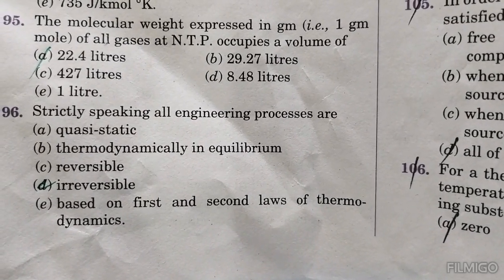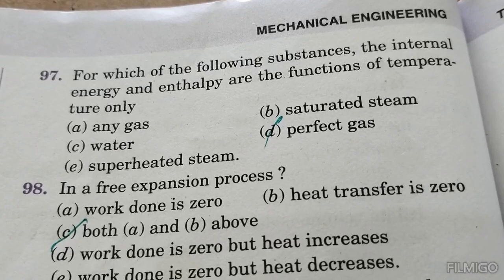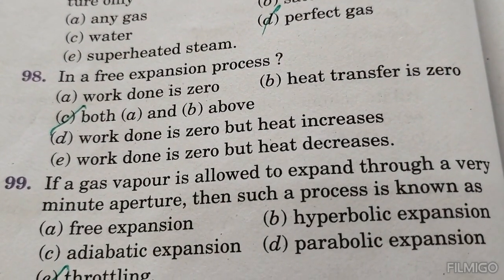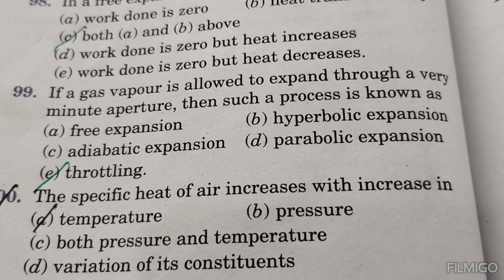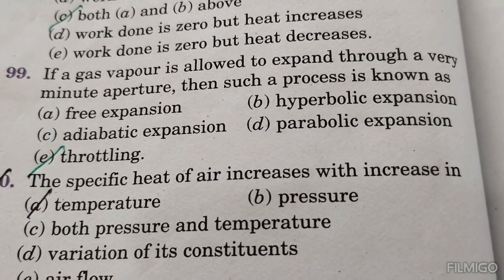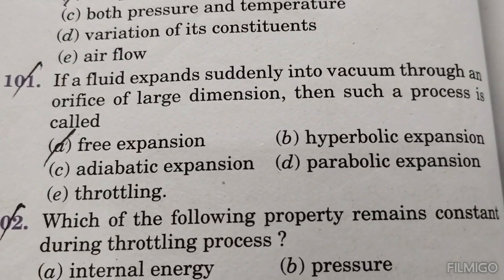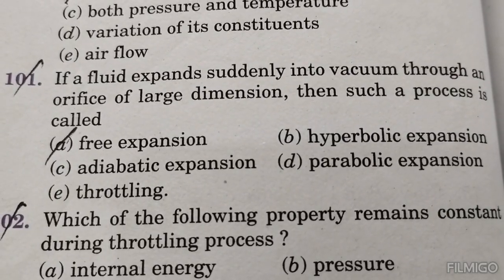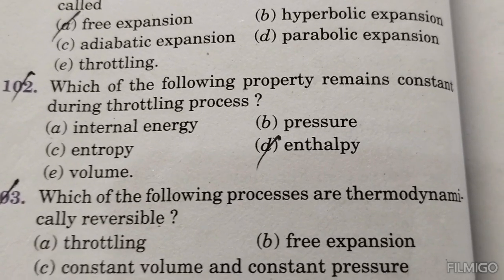Strictly speaking, all engineering processes are irreversible. For which of the following substances are internal energy and enthalpy functions of temperature only? Perfect gas. In a free expansion process, both A and B: work done is 0, heat transfer is 0. If a gas or vapor is allowed to expand through a very minute aperture, then such a process is known as a throttling process. If a fluid expands suddenly into a vacuum through an orifice of large dimensions, then such a process is called free expansion. Which of the following properties remains constant during the throttling process? Enthalpy.